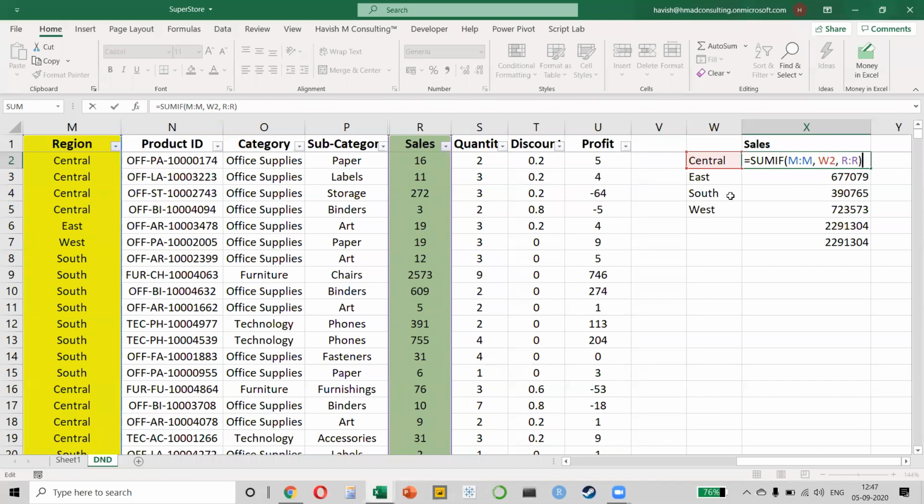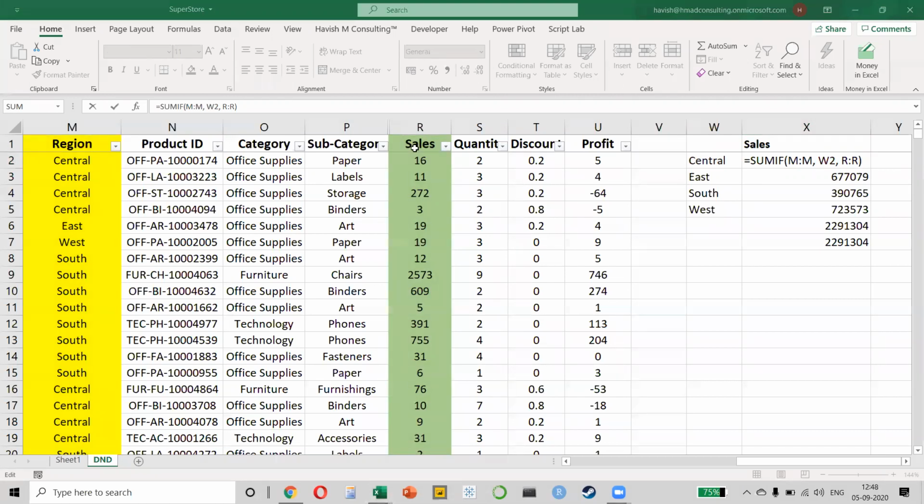I'm just taking a quick 1 minute pause. If you have understood it, you don't need to say anything. Is there anybody who would like to ask me anything on this, so that we finish this topic and move on to the next one? It's very simple. We are finding the sum of only the central region from column M, and from which column are we summing up all the values? From column R.